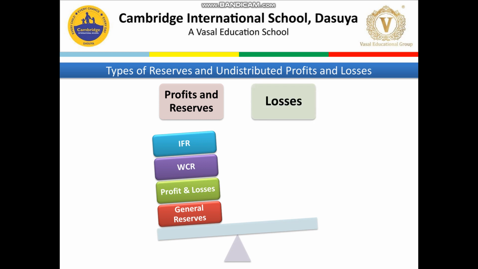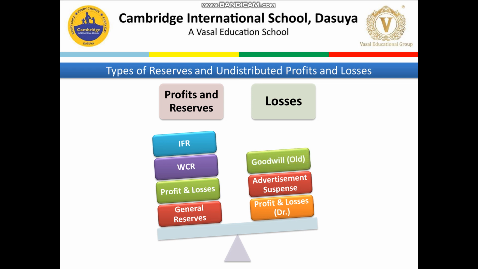And what types of losses do we have? That is profit and loss debit balance, advertisement suspense, which is given on the asset side of the balance sheet, and old goodwill. We have gone through goodwill existing in the firm. This should be written off by the old partners in the old ratio. So these are the profits and these are the losses. Again, once more: investment fluctuation, workmen compensation, profit and loss, and general reserve are profits. And losses are goodwill, advertisement suspense, and profit and loss debit balance. If nothing is mentioned about the balance of profit and loss, it should be treated as profit.